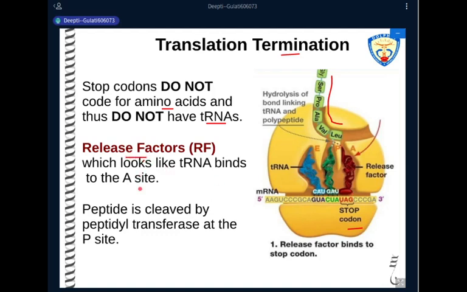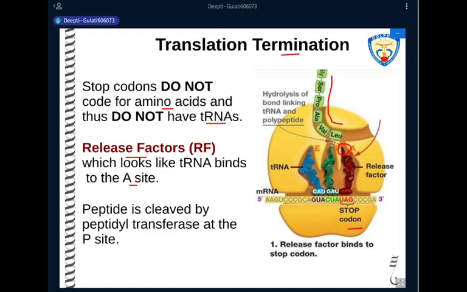There are three release factors in prokaryotic translation termination: release factor 1, release factor 2, and release factor 3. So these release factors will bind to the A site. As you can see in this picture, the release factor looks like a transfer RNA. So structurally, it is similar to a transfer RNA. The difference is that there will be no amino acid attached because it's not a transfer RNA. Instead, there is a molecule of water that is attached on the release factor.